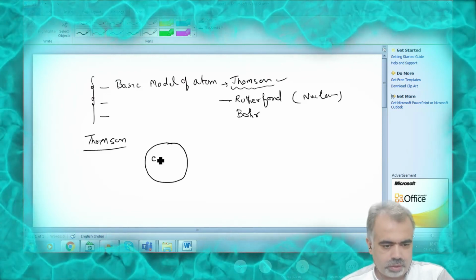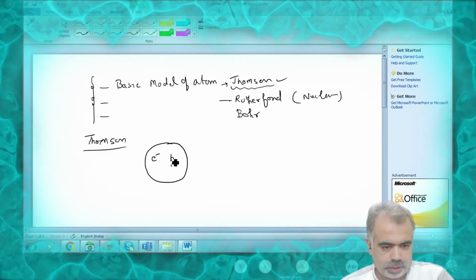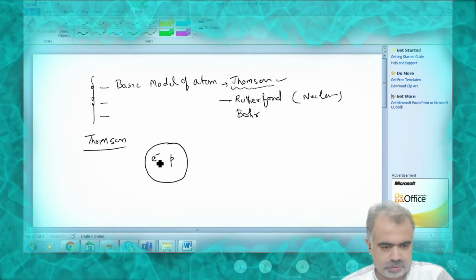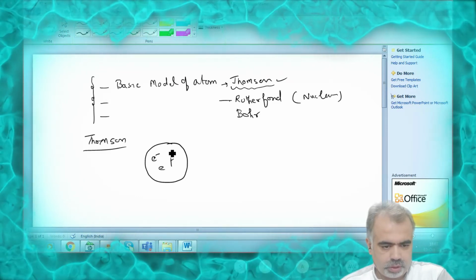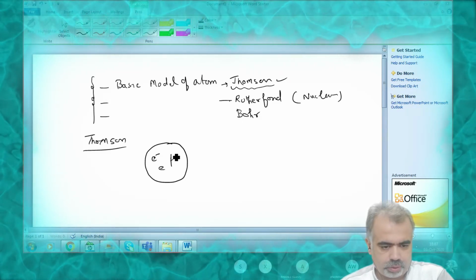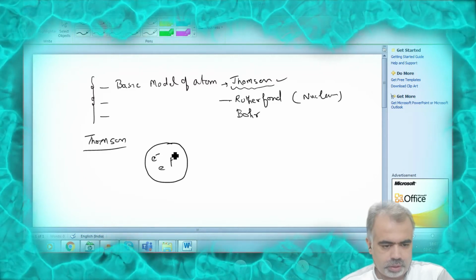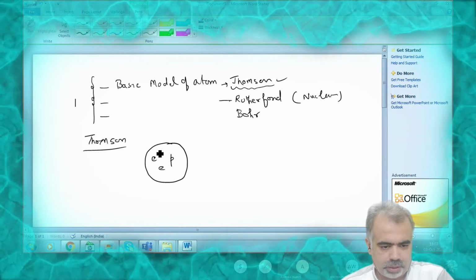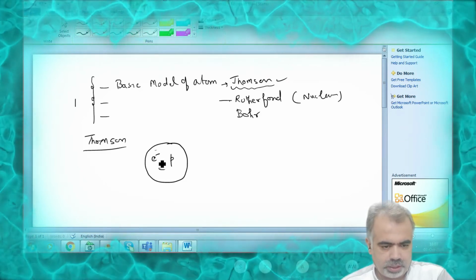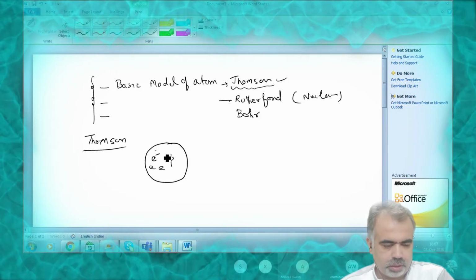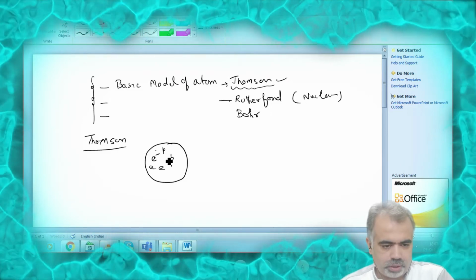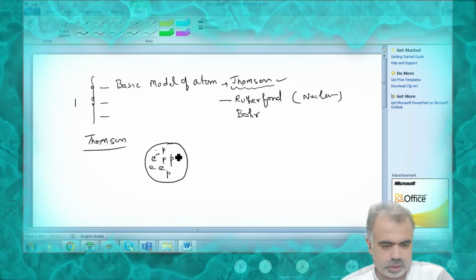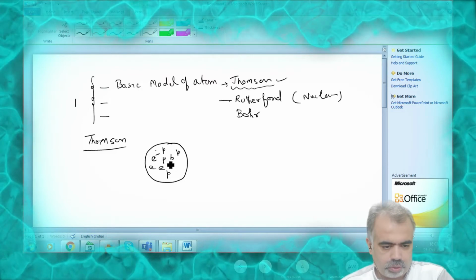He gave a simple concept of the atom, that the atom is made up of two things, electron and proton only. He said it is just like a plum pudding, just like a watermelon. Like in a watermelon there are seeds, in the same way Thomson said the atom consists of two things, electron and proton.